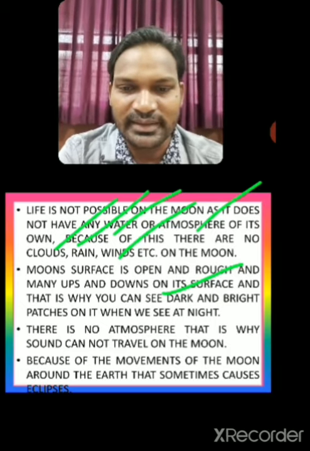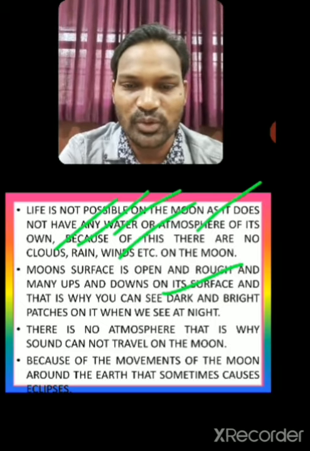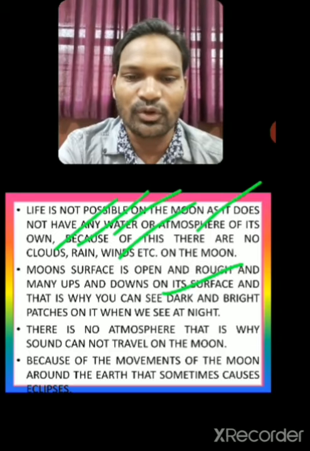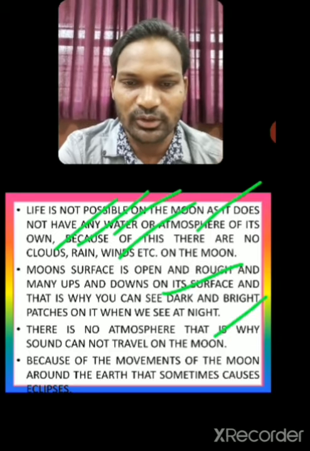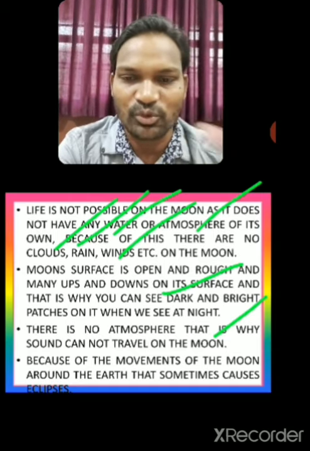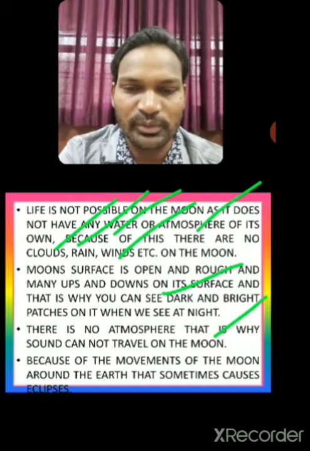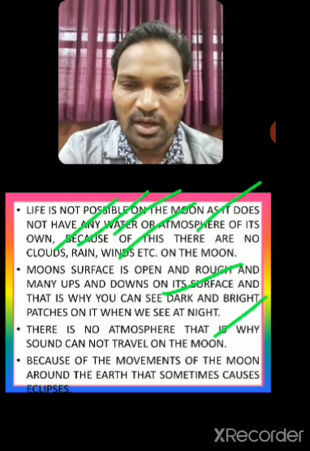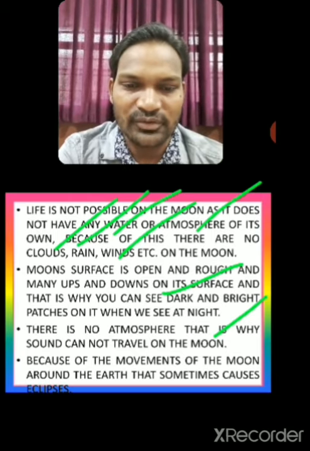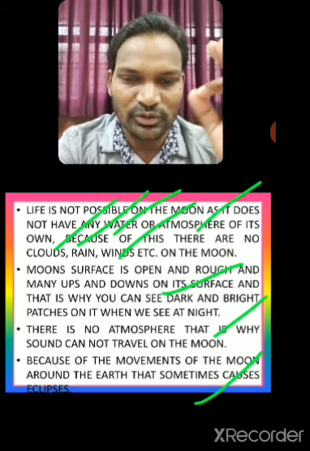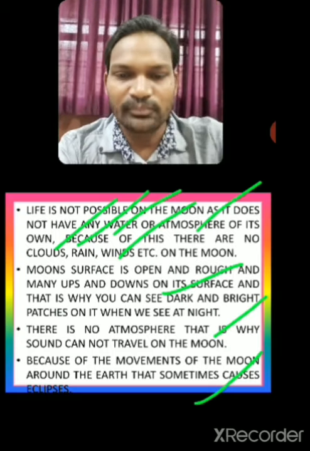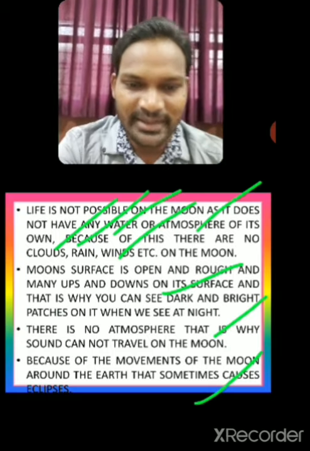There is no atmosphere. That is why sound cannot travel on the moon. Sound cannot travel because there is no atmospheric system. Because of the movement of the moon around the earth, sometimes there is an eclipse.